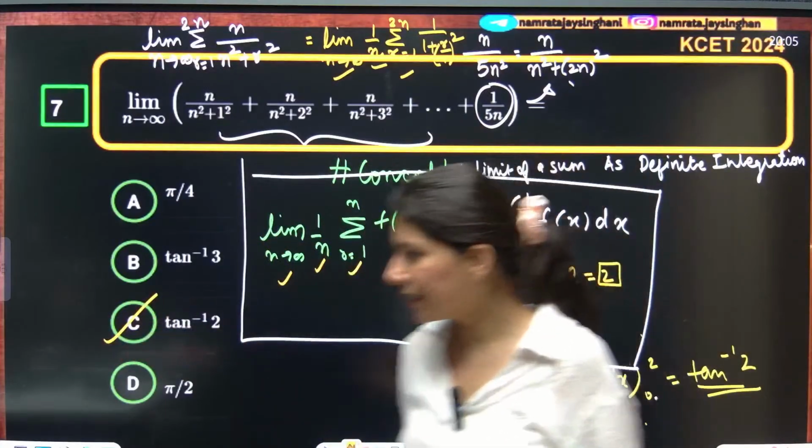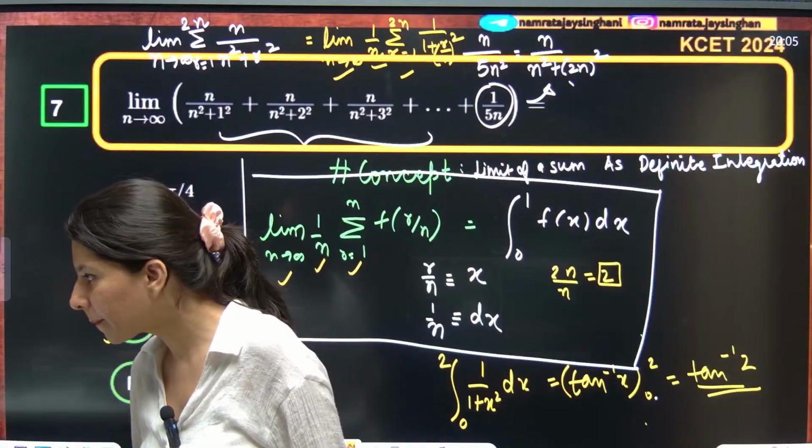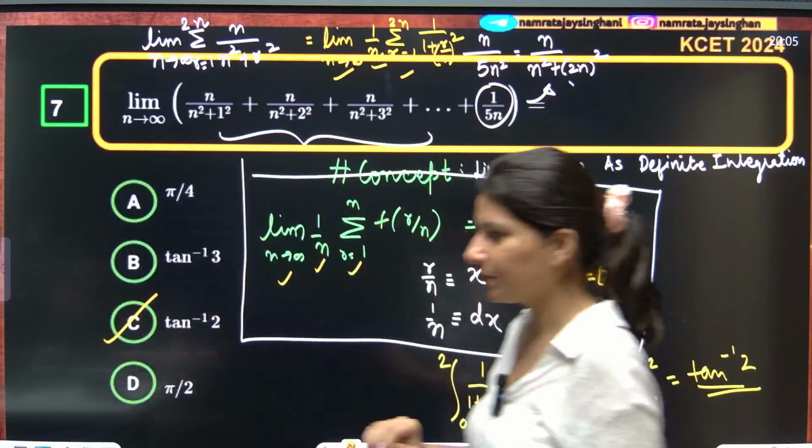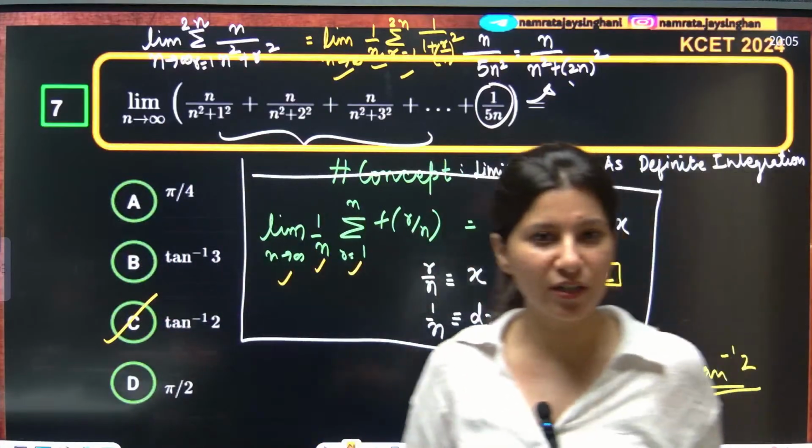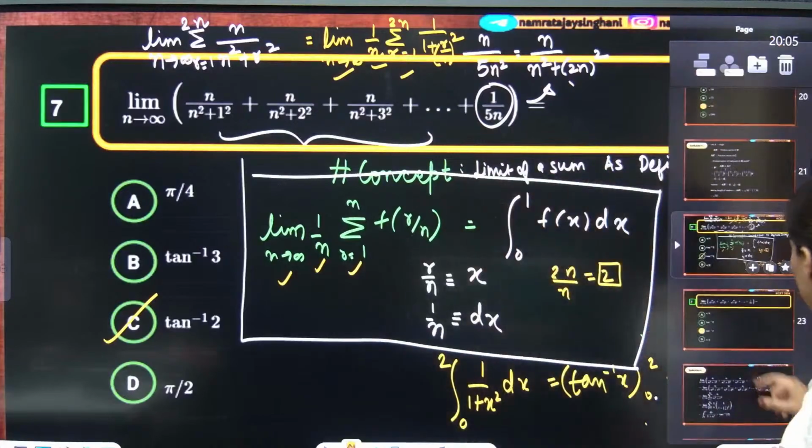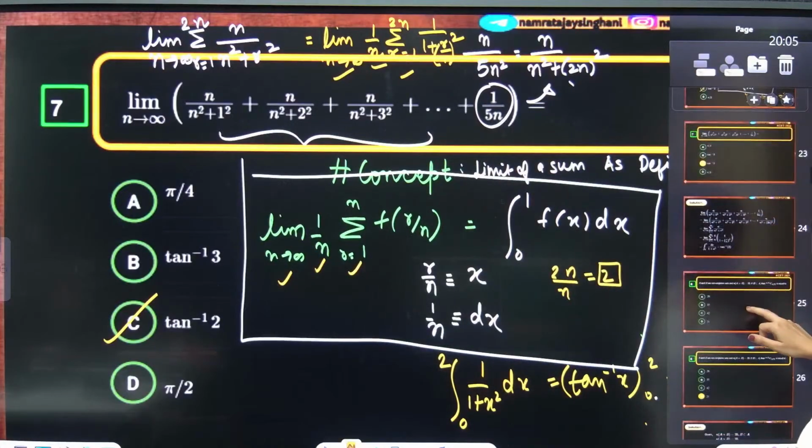Everybody? Yes? Okay. Alright, clear? Give me a big thumbs up if you have understood this. Now the next question. I think this was a JEE Main level difficulty.